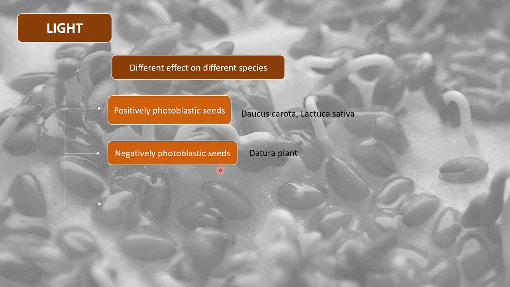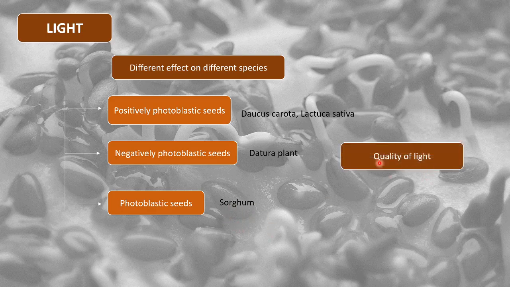Then negatively photoblastic seeds, they do not require light, they require a dark period. So these are plants like Datura. And then there are non-photoblastic seeds. They are indifferent to light or dark, they can grow in any kind of situation, for example sorghum, right?